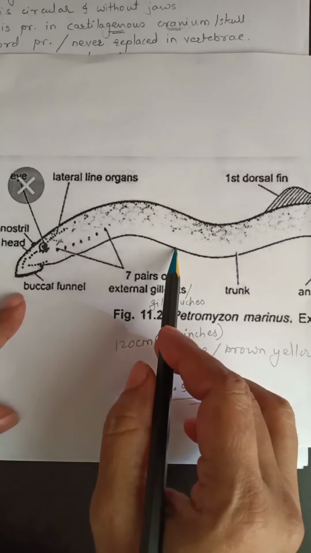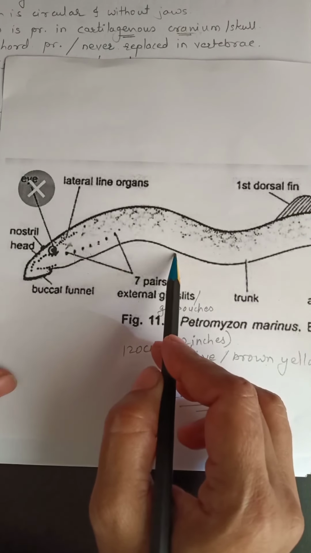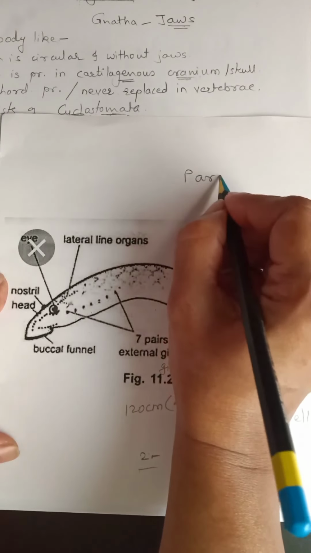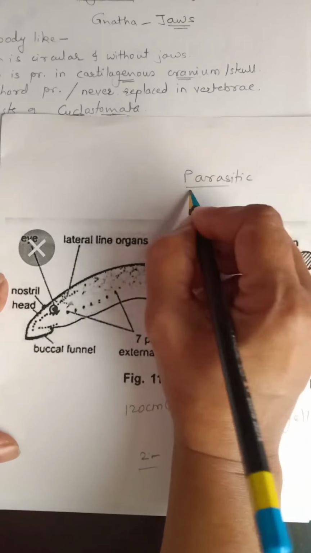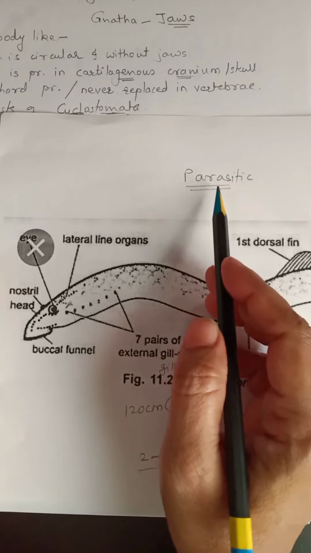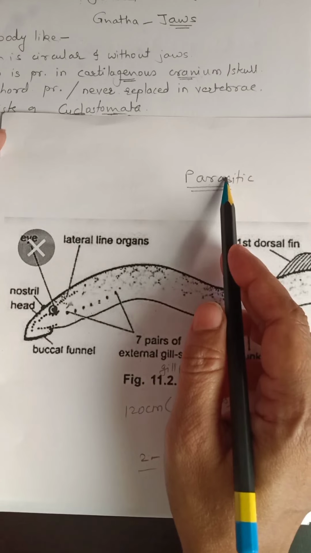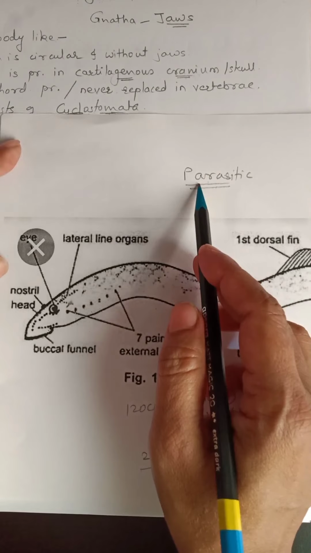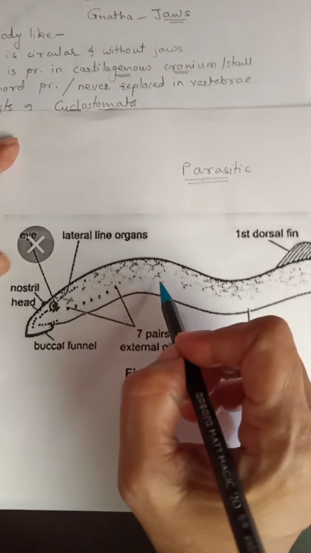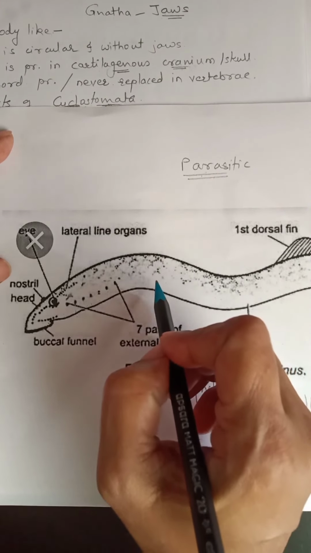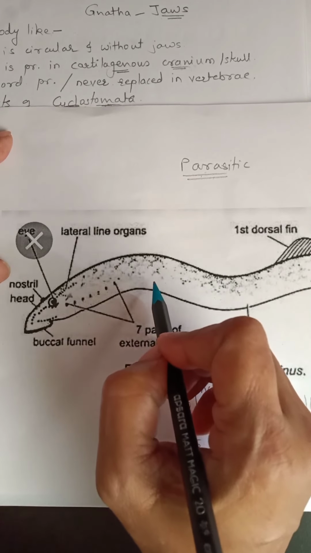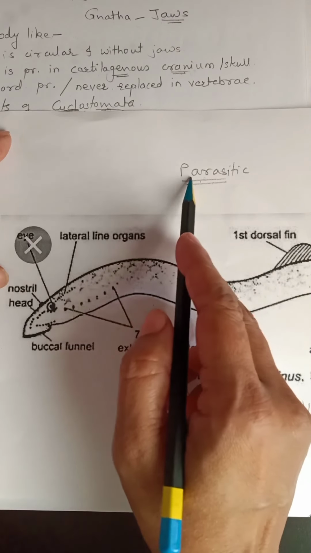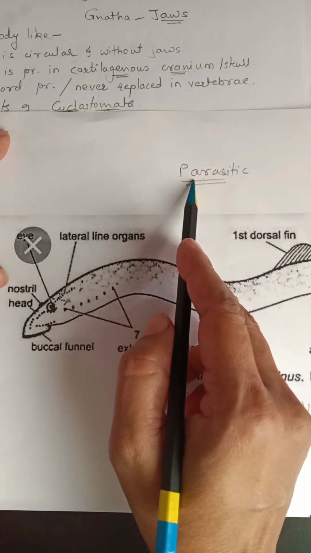These are semi-parasitic. Now, what is meant by parasitic? That means they live on other fishes. They feed on other fishes' diet. They never consume their own diet, but for food they depend on other fishes. Therefore, these are known as parasites.